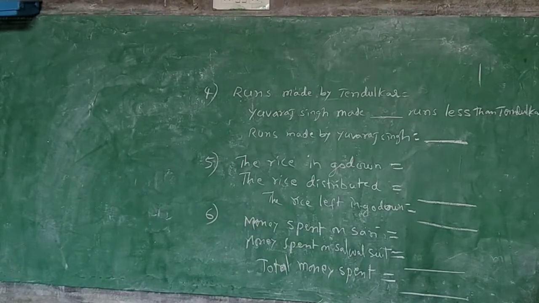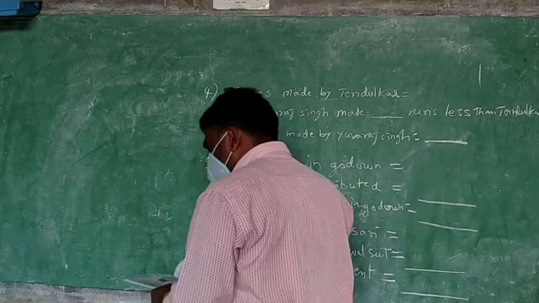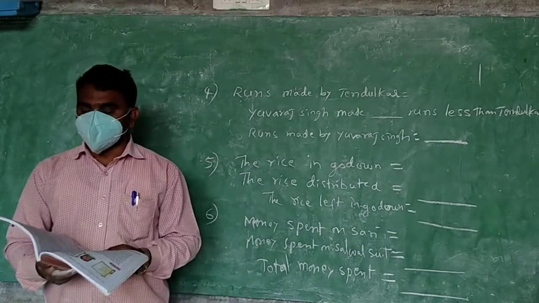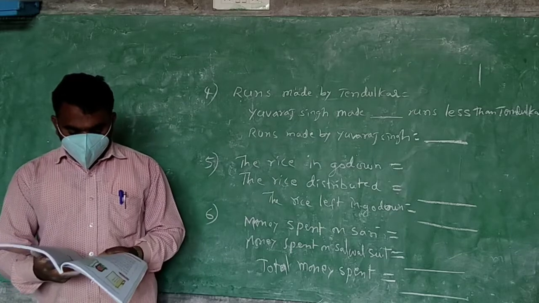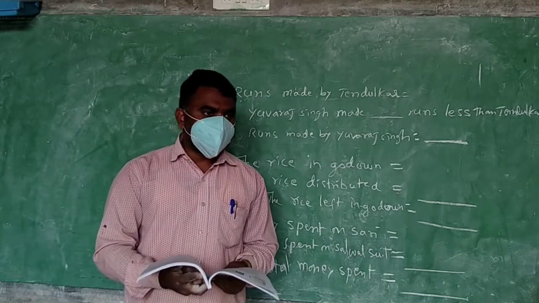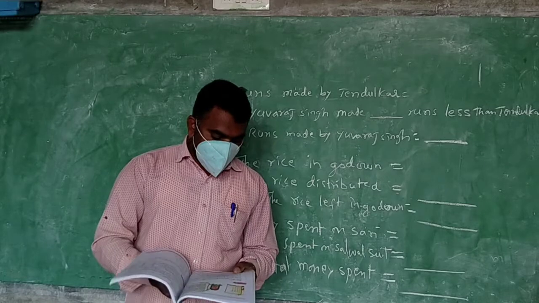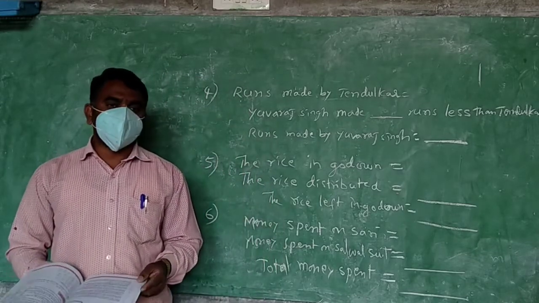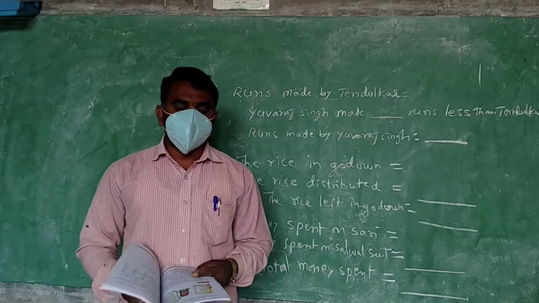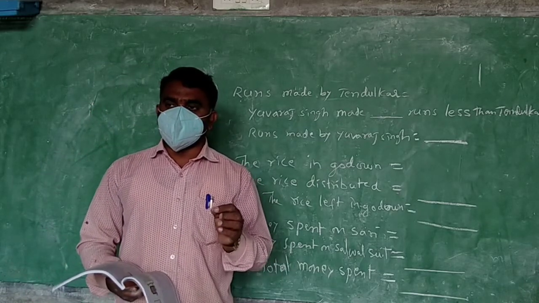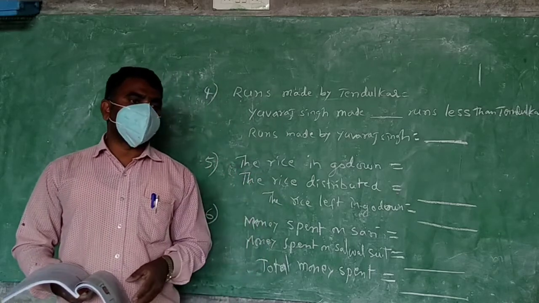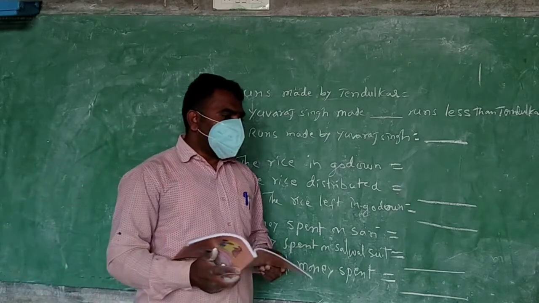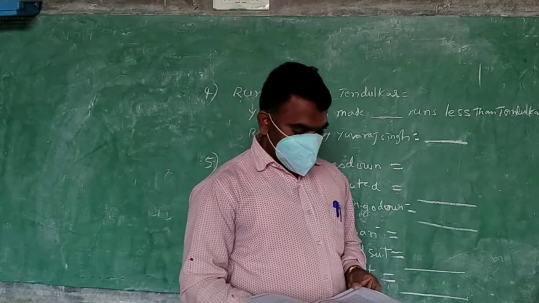Okay, now question number 7. Shreya has 149 rupees in her purse. She needs to give the shopkeeper 268 rupees. How much more money does Shreya need to pay to the shopkeeper? You understand? Yes. How much money is there with her? 149 rupees.